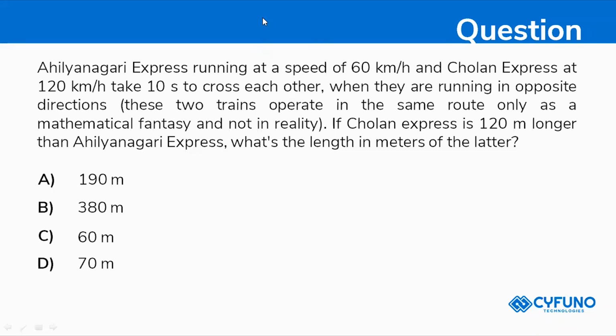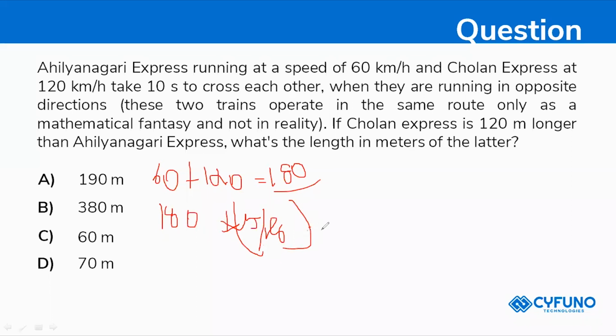Okay, so we'll solve this now. Both the express trains are running, so the relative speed is 60 plus 120, which will be 180 kilometers per hour. I'm converting kilometer per hour into meter per second, so multiply by 5 divided by 18. That gives us 50 meters per second.